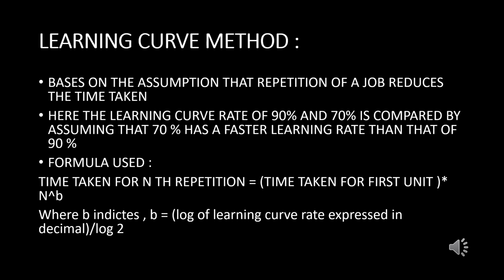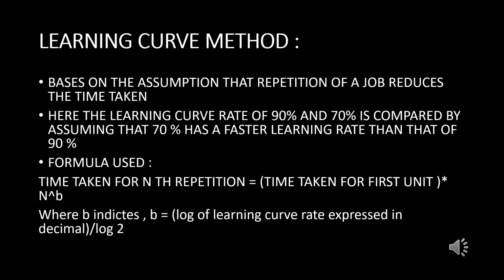That means if we take a certain example, a worker having a 90% learning curve rate and a worker having a 70% learning curve rate.